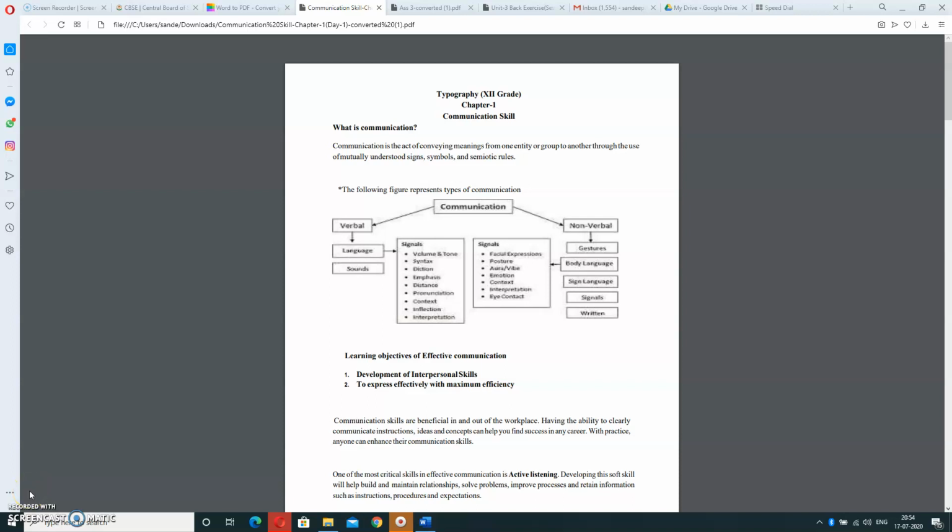Good morning everyone. In today's session we are going to start the second part of this subject, and chapter 1 is your communication skill. Now the first question arises: what is communication?